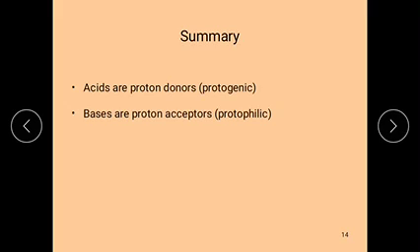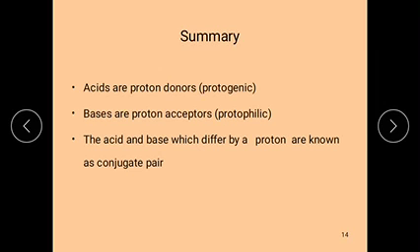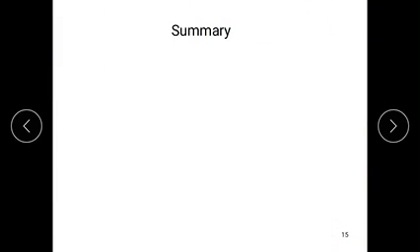They are also called protophilic substances. And also we discussed the conjugate acid base pair. That is, an acid base pair differing by one proton is called a conjugate acid base pair.